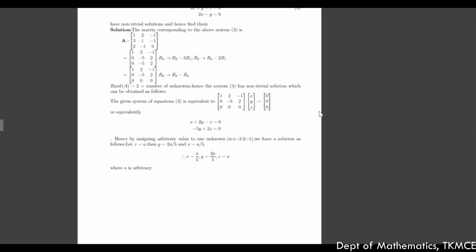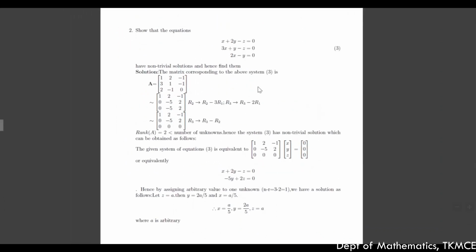Consider another question. Show that the equations x plus 2y minus z equal to 0, 3x plus y minus z equal to 0, 2x minus y equal to 0 have non-trivial solutions. Show that this set of equations has a non-trivial solution and hence find the solutions.